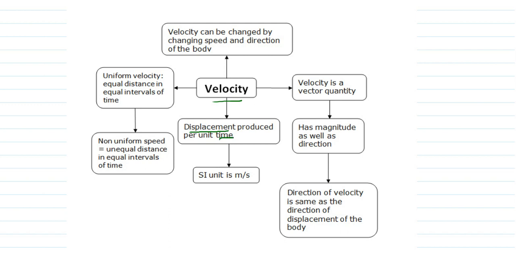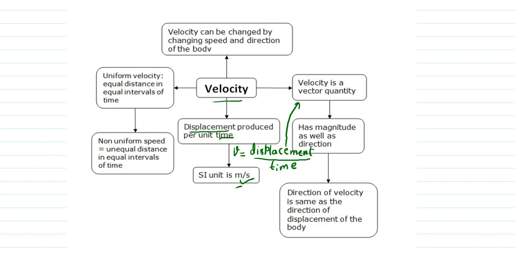What is velocity? Displacement produced per unit of time. As speed deals with distance, velocity deals with displacement. So we can define velocity is equal to displacement by time. Now displacement is a vector, as we all know. So velocity itself is a vector quantity. Its unit is the same, meter per second, as the unit of speed.